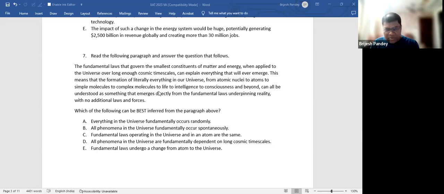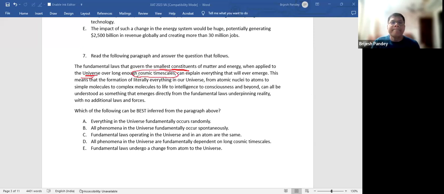So the fundamental laws are governing everything. That is what it seems to be saying. The fundamental laws that govern the smallest constituents of matter and energy, when applied to the universe over long enough cosmic timescales, can explain everything. So the same fundamental laws that work at the level of the smallest constituent also work at the level of the universe, but you have to only have a longer time scale.